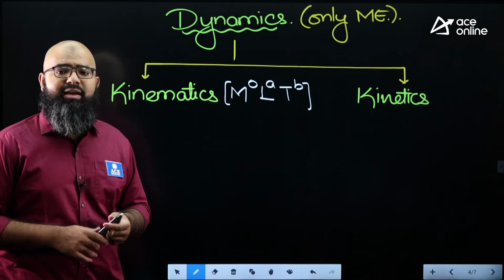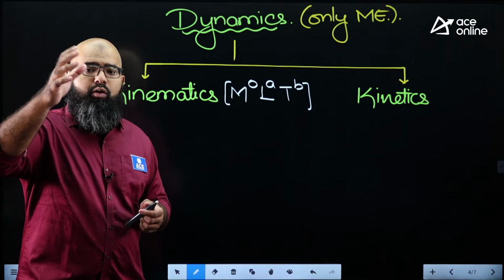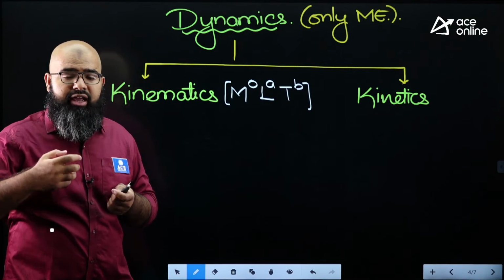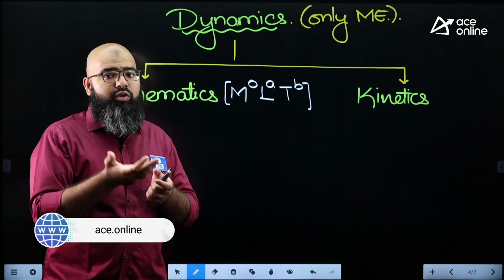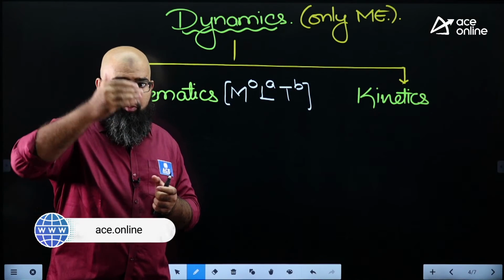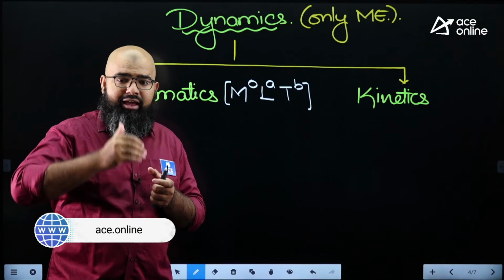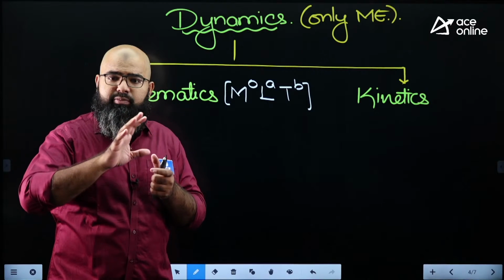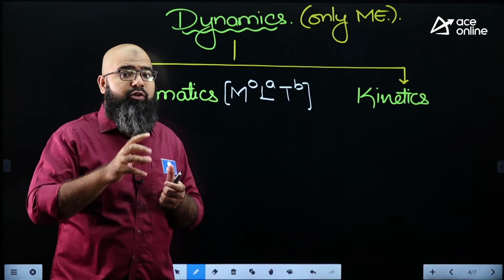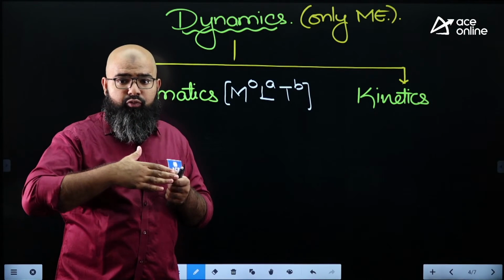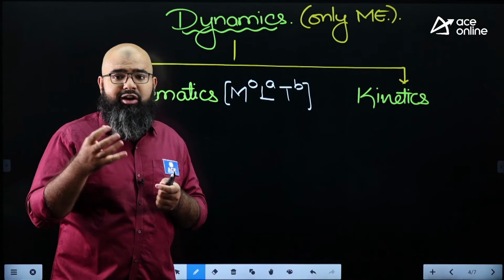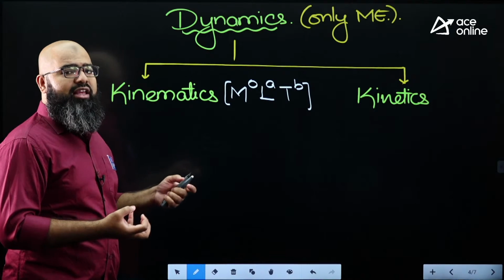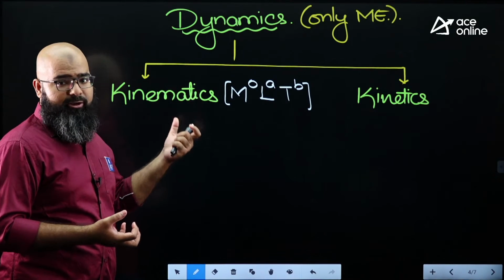For example, if I say I'm throwing a ball towards you, what is the range it is going to take to reach you? When I ask you that, you will ask me what is the velocity of the ball, what is the angle at which I'm throwing, and what is the field of gravity I'm having over here. That much is sufficient. You will not ask me what is the mass of the ball. If you want to find out the range of the trajectory, you will not ask me regarding the mass of the ball. That means inertia of a body is not important to study over here.